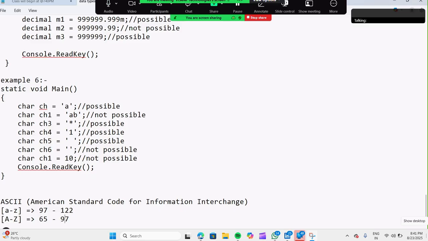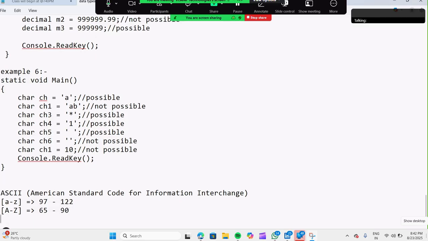A to Z is 26, right? So that means it is something like 80 to 90. Around some number is there.